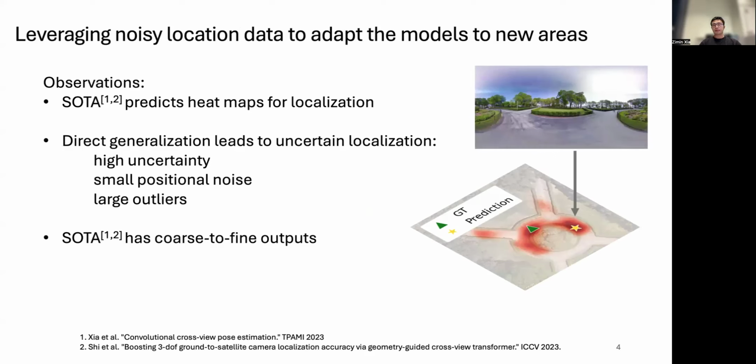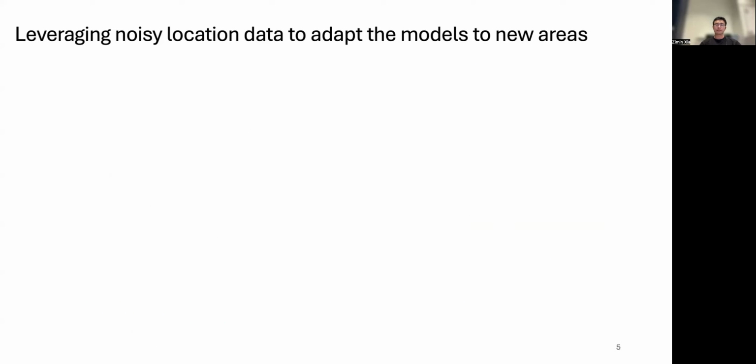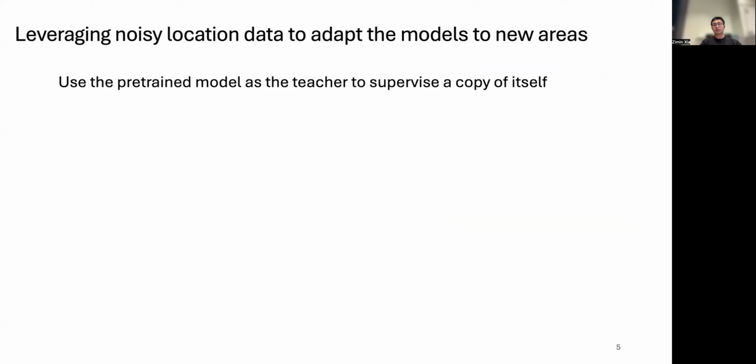Additionally, we also found state-of-the-art methods have coarse-to-fine outputs, namely, they predict heat maps at different resolutions. Based on those observations, we propose a self-distillation-based method to adapt the model to new areas. For self-distillation, we use a pre-trained model from another area as a teacher model to generate pseudo labels for images collected in the target area to supervise the student model, which is initialized as a copy of the teacher.